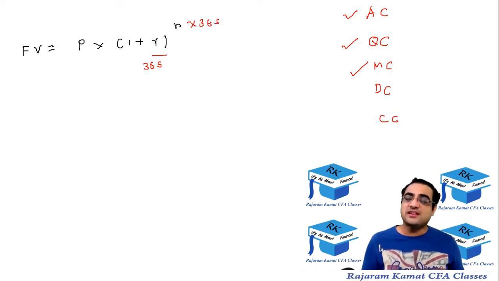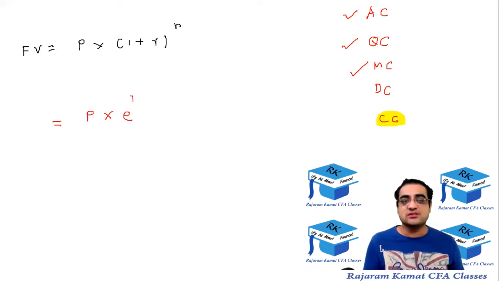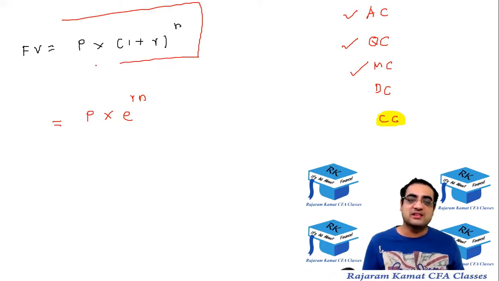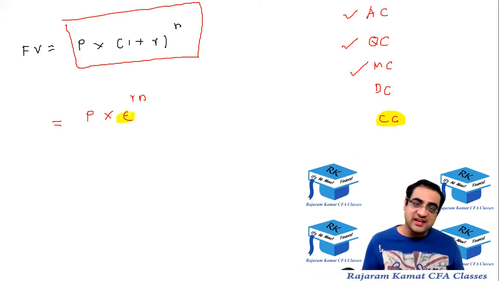In the case of continuous compounding, listen to me carefully. The formula p into 1 plus r raised to n changes to p into e raised to rn. Now what is this e? This e is a special symbol in mathematics.